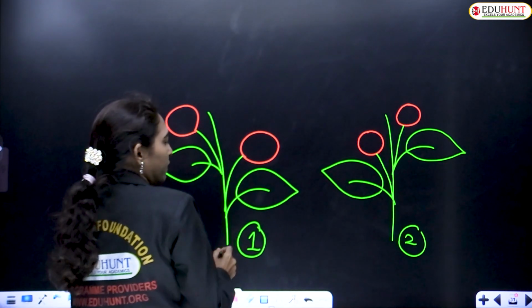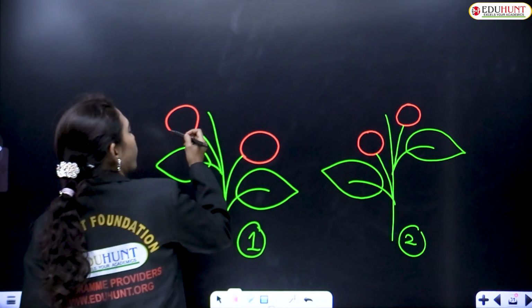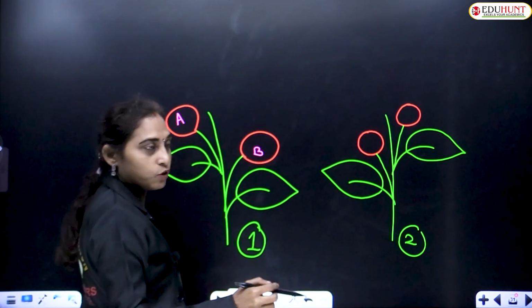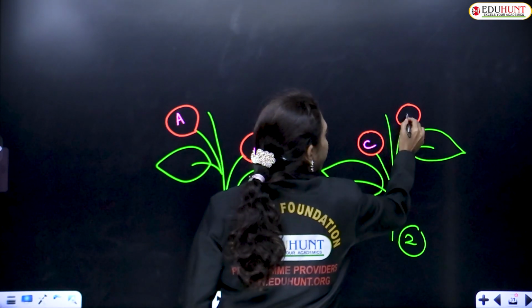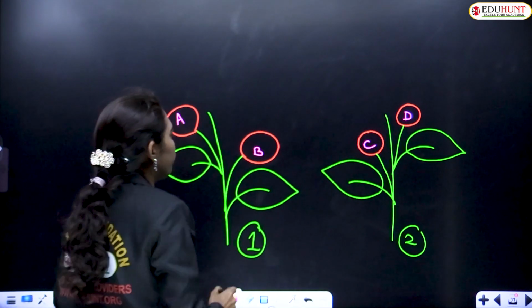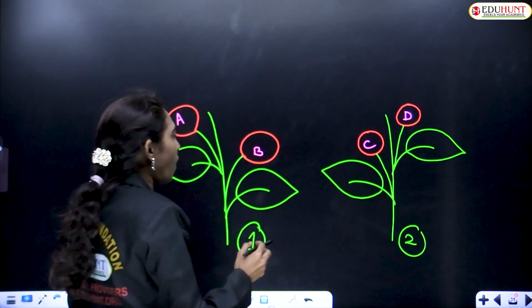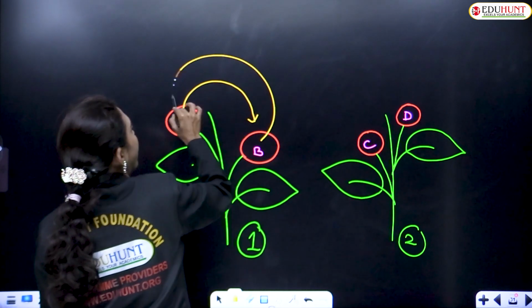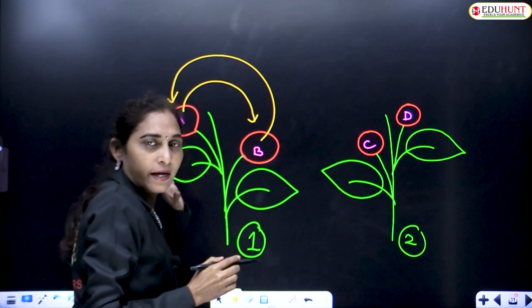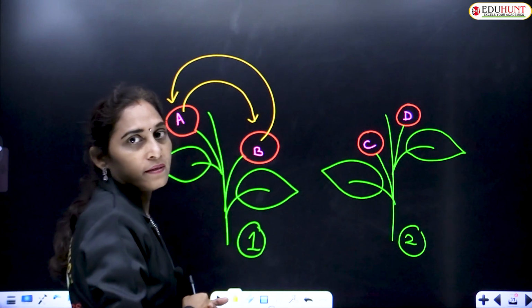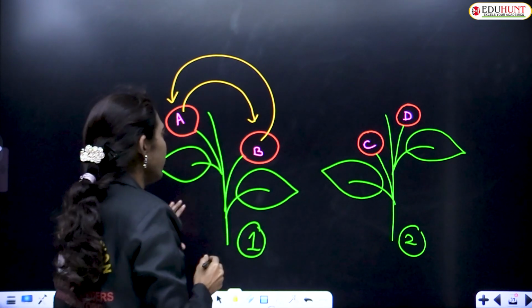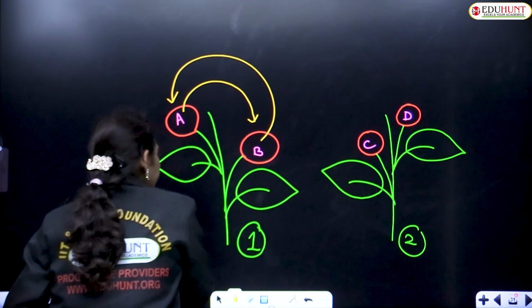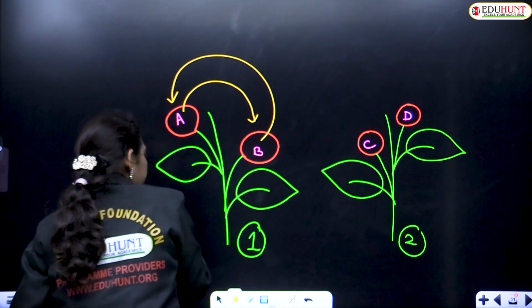On plant 1, there are two flowers, A and B. On plant 2, there are two flowers, C and D. If the pollen transfers from A to B or from B to A, these flowers are present on the same plant, so it is called geitonogamy.